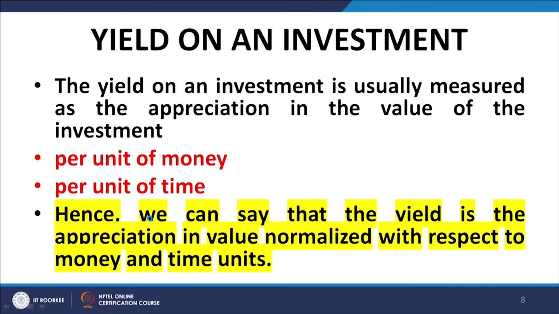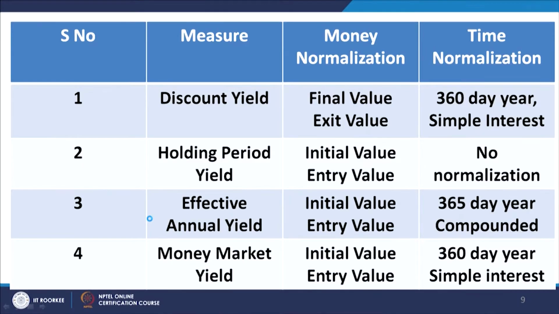Now, based on the approach to normalization that we adopt, the yield measures in money markets are divided into four measures. Let us recap these four measures. The first is the discount yield. The discount yield is more applicable to discount instruments like the treasury bills, and therefore, it is sometimes called the T-bill yield.